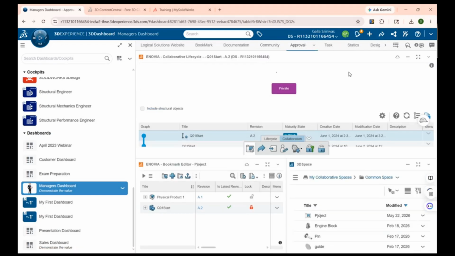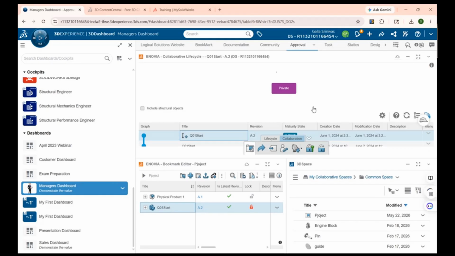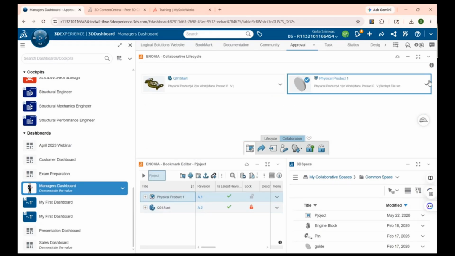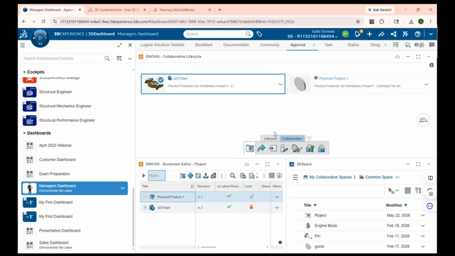Not only that, we can also do approvals for your project. For example, in this app, if I as a manager want to give approvals for this particular project, I can provide approvals for this project also.